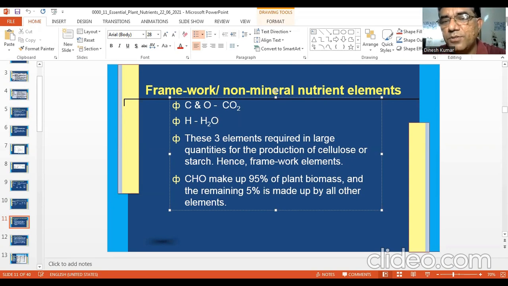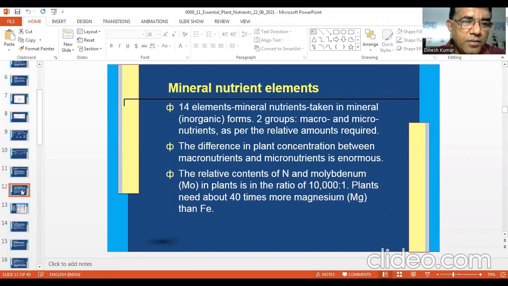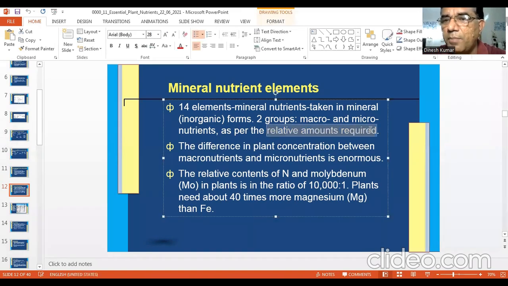The remaining 5% is your minerals. So 14 elements are mineral nutrients taken in mineral forms, and you got macronutrient and micronutrient as per their relative amount required. Relative amount you need to write.